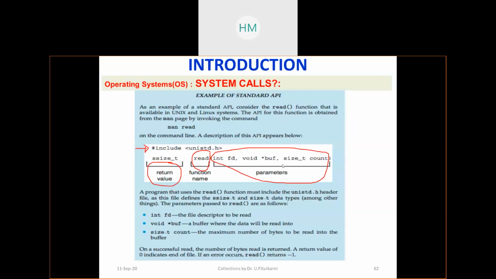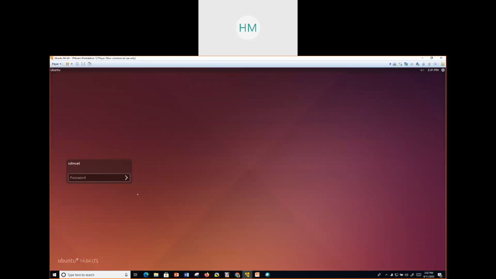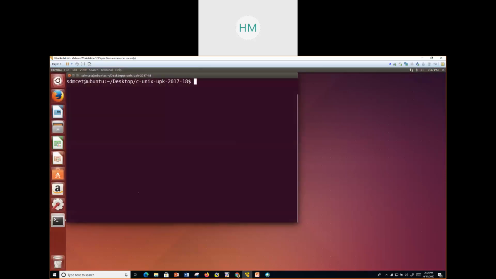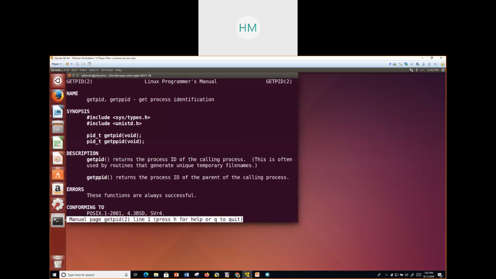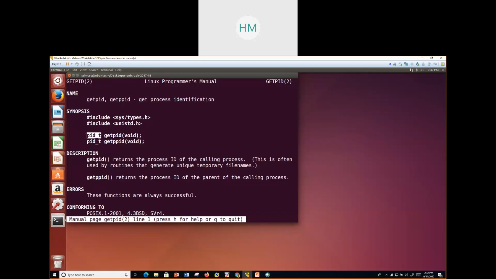Okay, let me take you right to the manual and show you one of the system calls which are used. So I'll say man getpid. This is a system call. Now look at that. This defines the name getpid. There are many other things, leave it. Get process identification. Synopsis. It says these are the files to be included. Now look at that getpid. It doesn't take any parameter but returns pid_t.